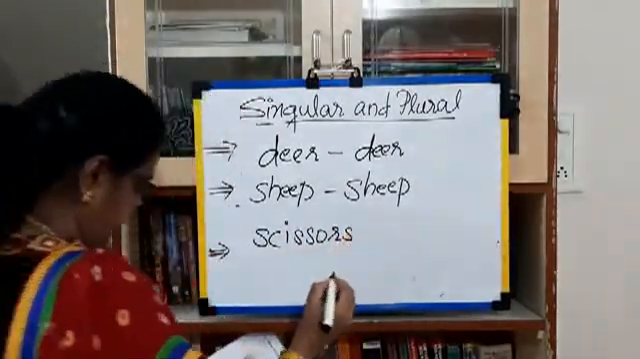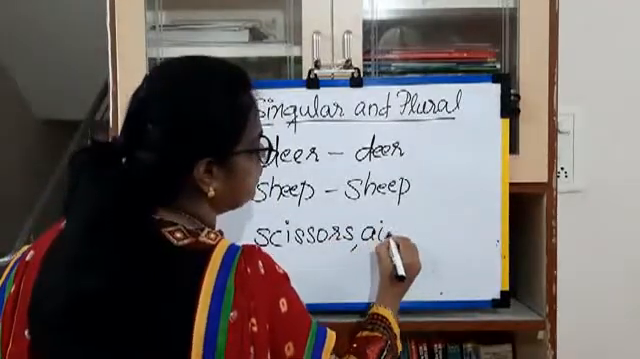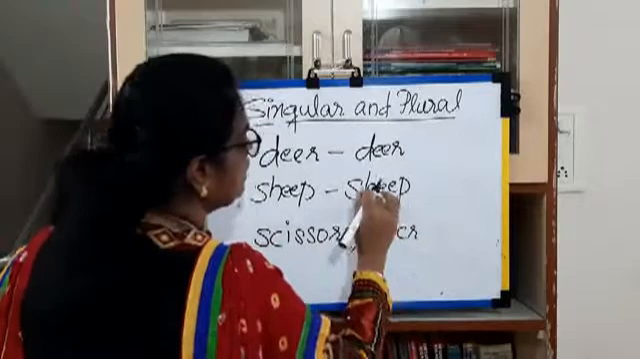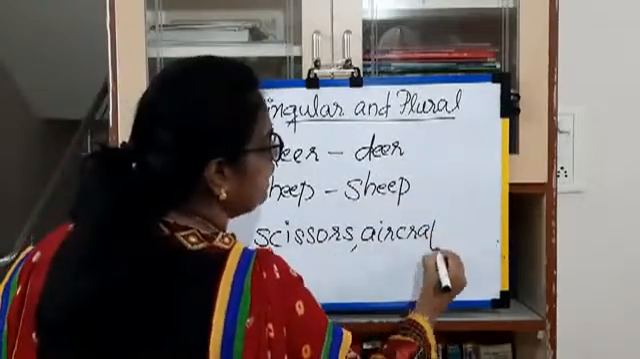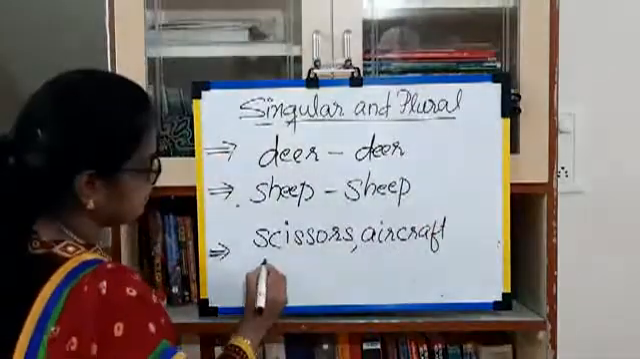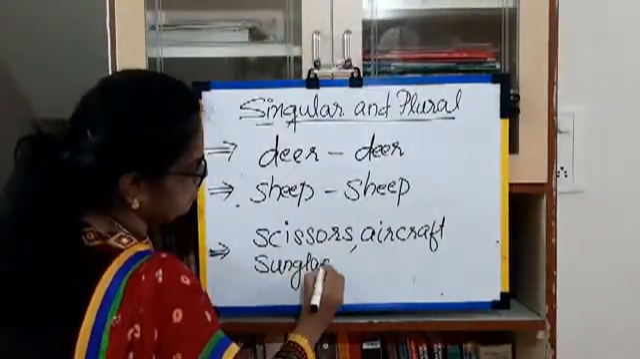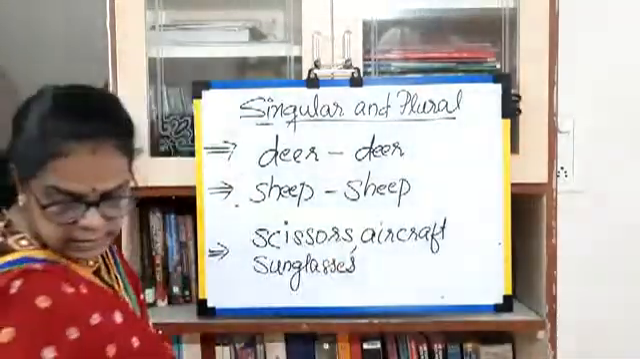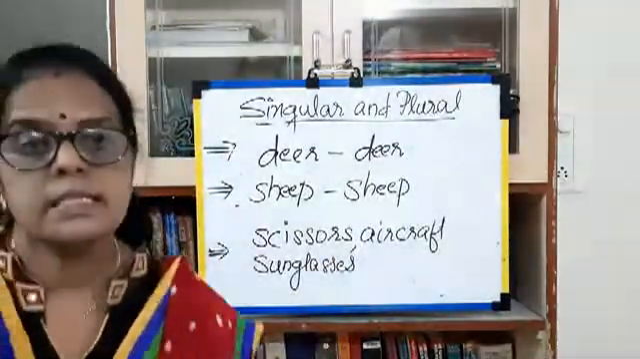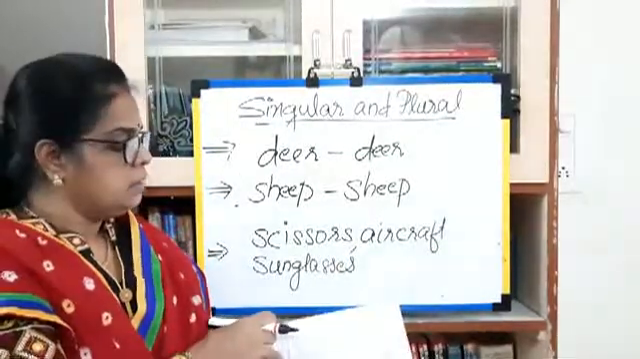Okay. Then the next one is aircraft. This one is also the same. Here aircraft is used as aircraft. Okay. And sunglasses. Sunglasses. These are the same.